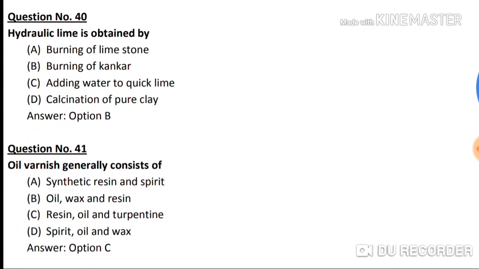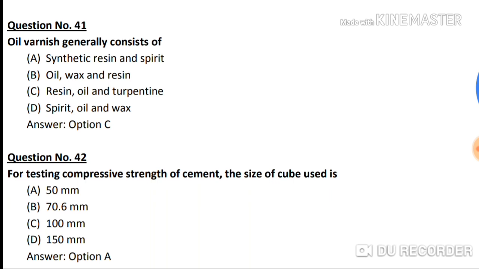Question number 40. Hydraulic lime is obtained by. Option A, burning of limestone. Option B, burning of kankar. Option C, adding water to quicklime. And option D, calcination of pure clay. So the correct answer is option B, burning of kankar.